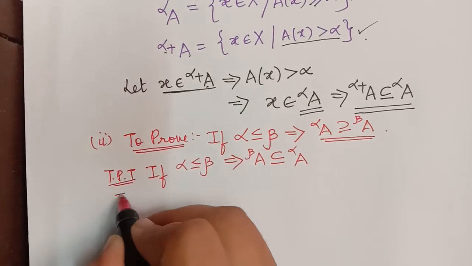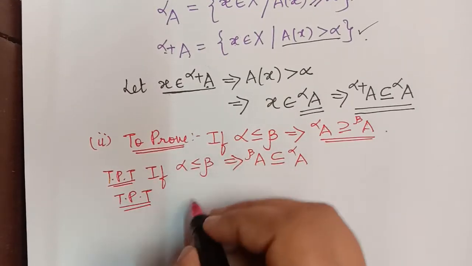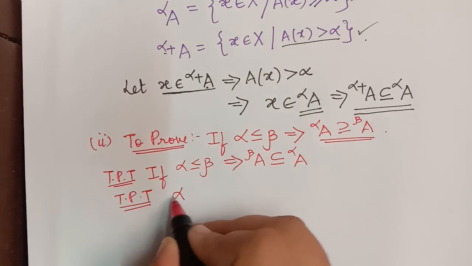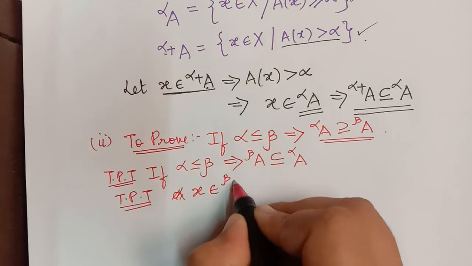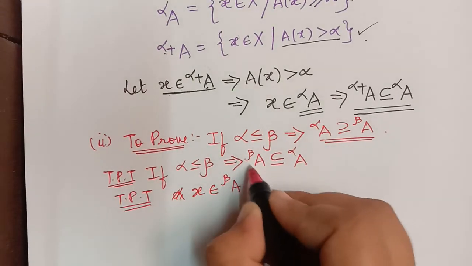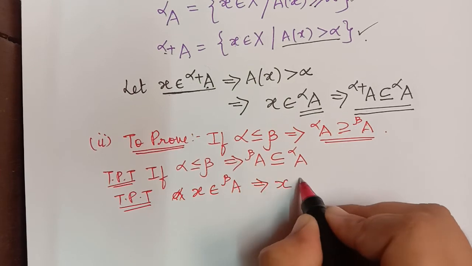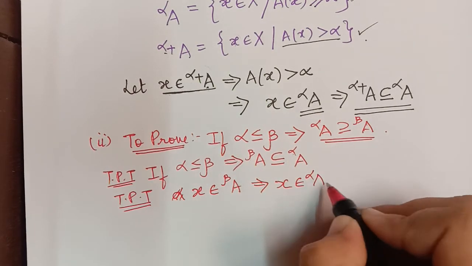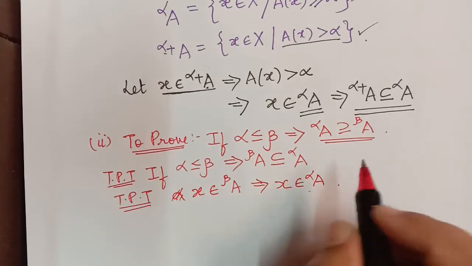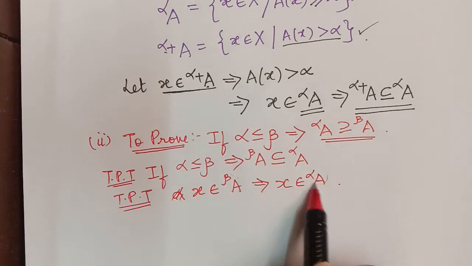If we want to prove that this set is a subset of this set, we have to consider an element x, an element of the beta cut set A. When we consider an element from this set, it should imply that x also belongs to the other set, that is the alpha cut set of A. So if we prove that, it is proved that this set is a subset of this set. So let us prove that now.